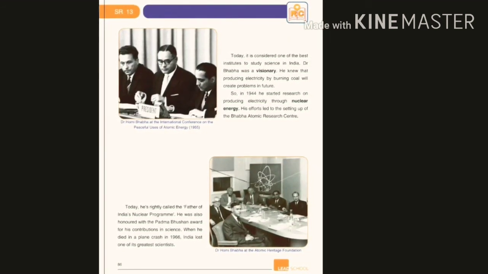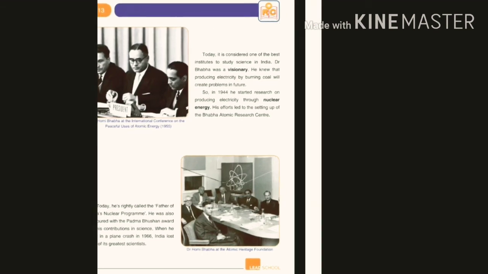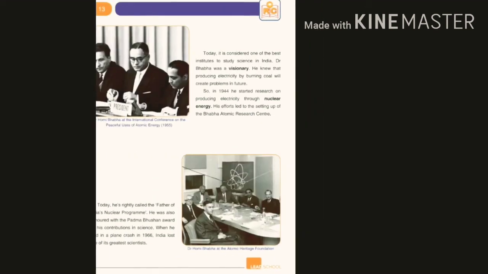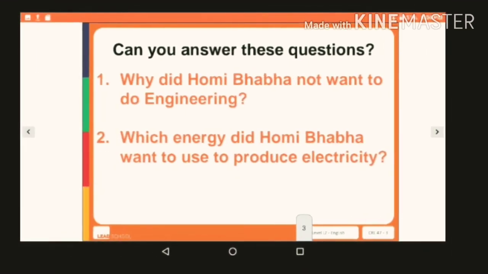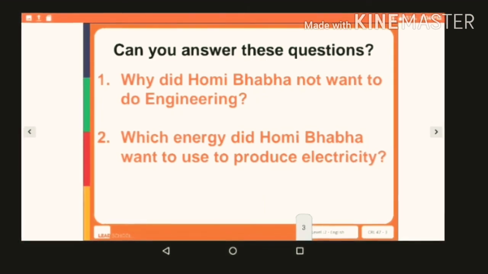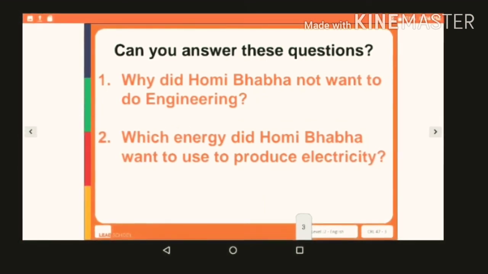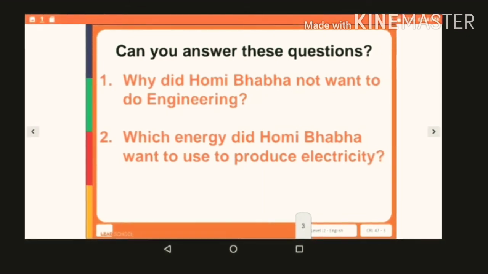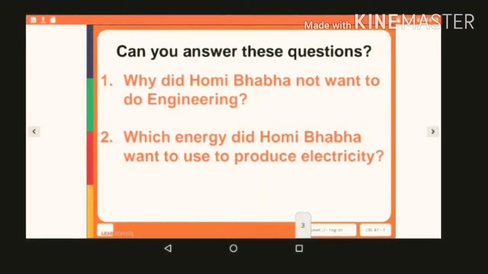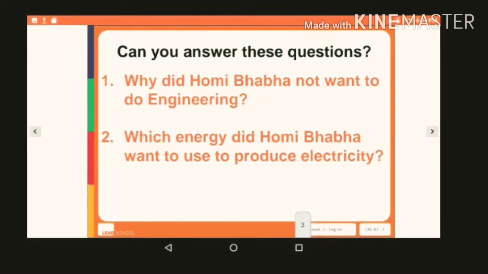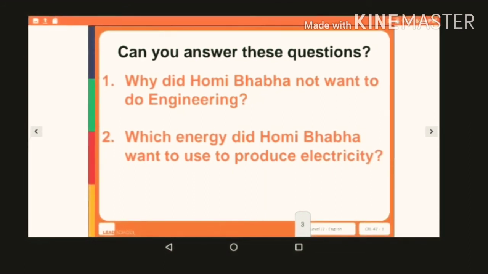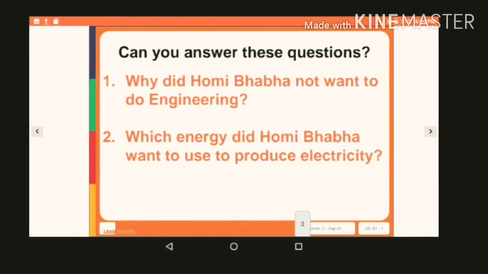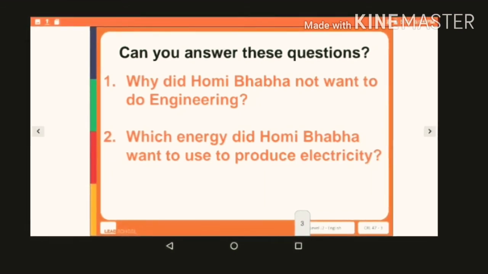Okay, students. I hope that you have read the story and understood the meaning. So, now I am going to ask you 2 questions based on the same comprehension. Number 1 question is, why did Homi Baba not want to do engineering? And second question, that again from the story you will get the answer. Which energy did Homi Baba want to use to produce electricity?